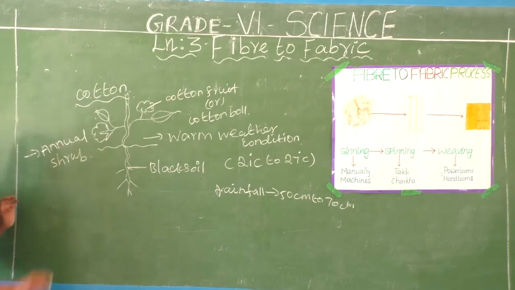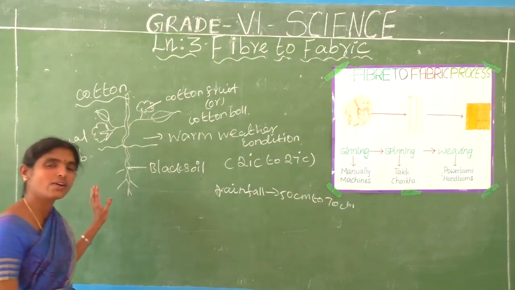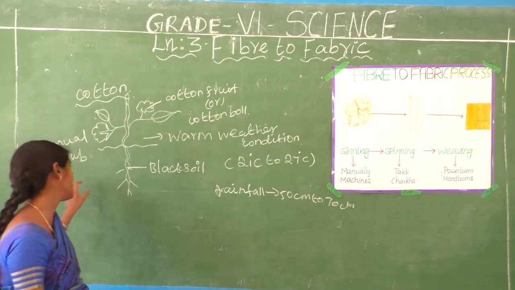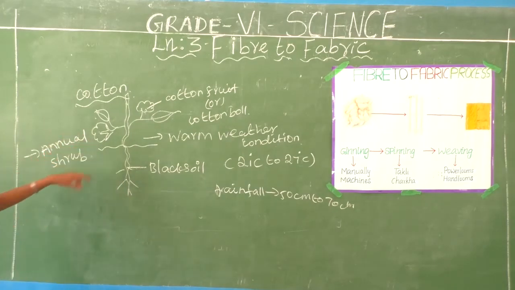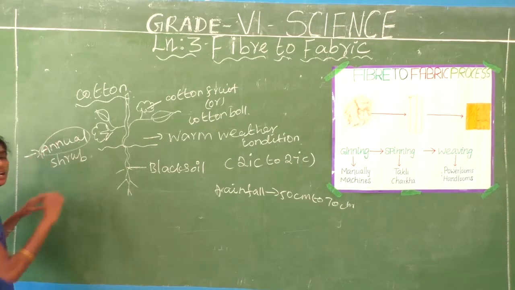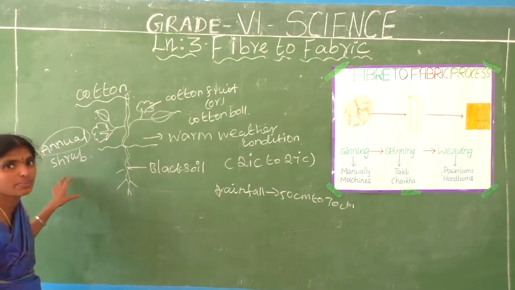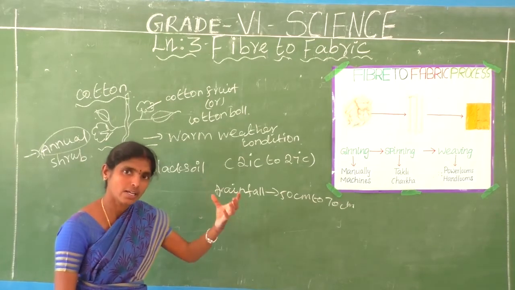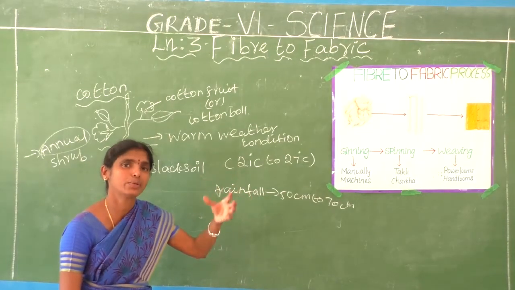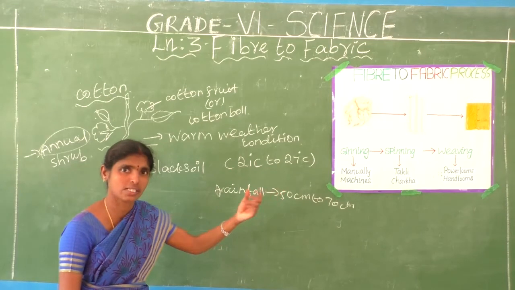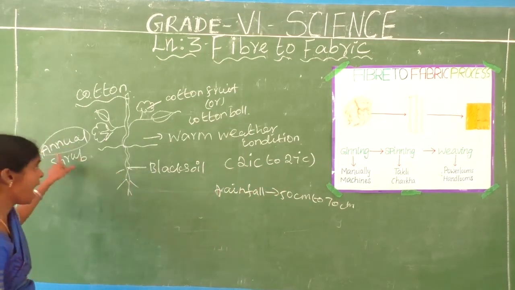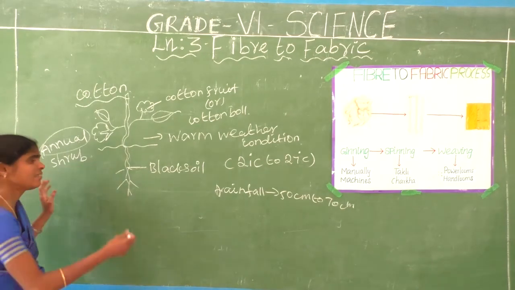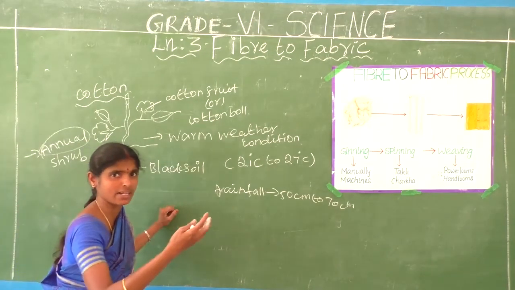Do you know the shrub? Already you have studied in the third standard, shrub, herb. Okay. This is the shrub. This is the annual shrub. Annual shrub means for 1 year long. Okay, we put the seed, then it grows, then the seeds burst, then the process goes up to the year. So we call it the annual shrub. Are you understand?